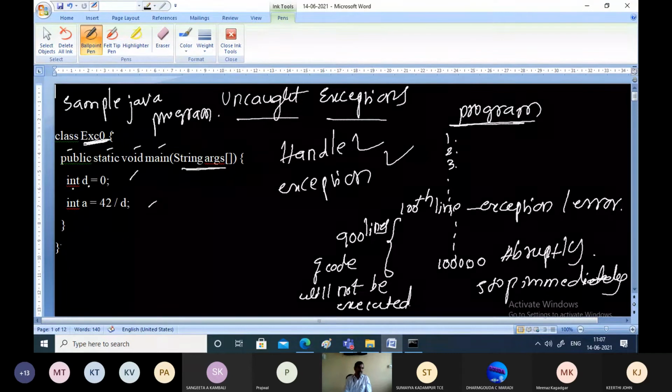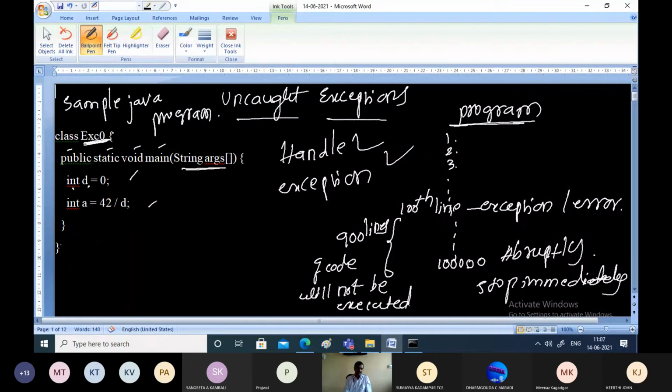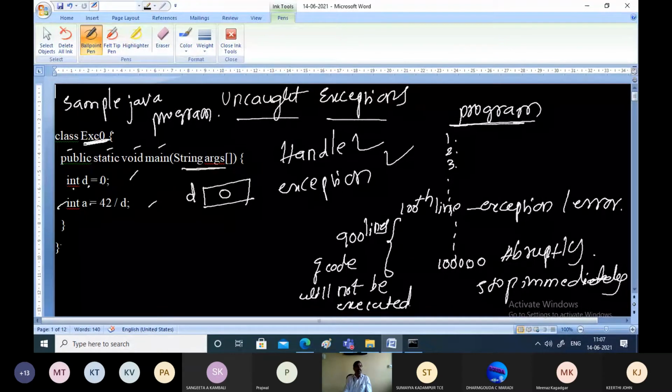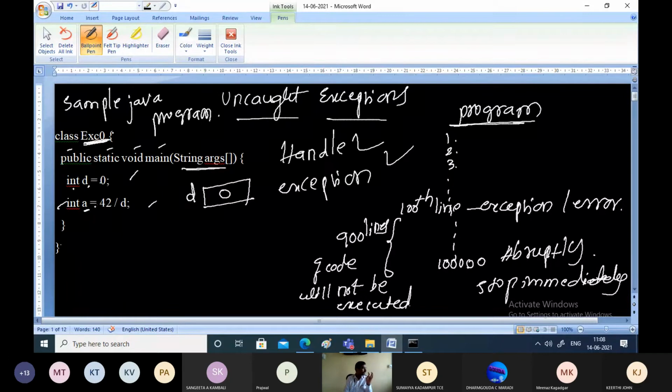is d is an integer variable. We are declaring d as an integer variable. For that, we are assigning the value 0. That means d is a variable which has got a value of 0. Then what is in the next statement? What we are trying to do here is, for an integer variable, we are trying to assign some arithmetic result, or the result of some arithmetic expression.